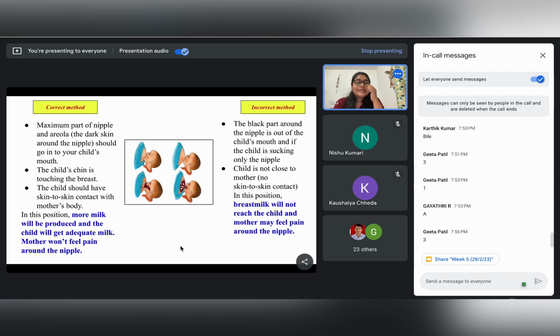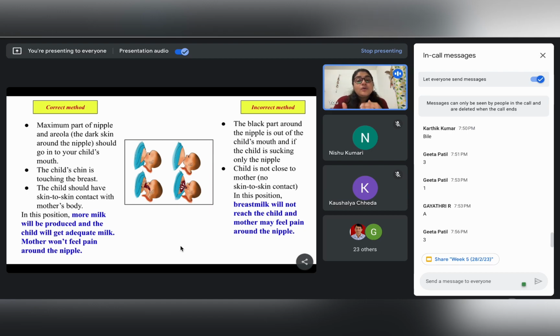So if all these three parameters are maintained, then we can see that more milk is produced, and subsequently the child will be getting the proper amount of milk that is required. And also there will be no discomfort for the mother. The mother won't feel any kind of discomfort or any kind of pain around the nipple.